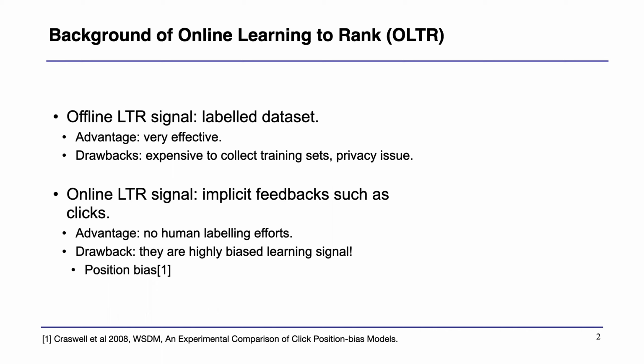However, the drawback is also significant. The biggest drawback is that clicks are a highly biased learning signal. One of the well-known biases is the so-called position bias, which says the probability of a document being clicked depends not only on its relevance, but also on its position in the result page. This is because people tend to pay more attention to the top-ranked documents, which means these documents have more chance to be observed by the user, so they are more likely to be clicked, even if they are not relevant. So you have to keep this bias in mind if you want to use clicks as your training signal.